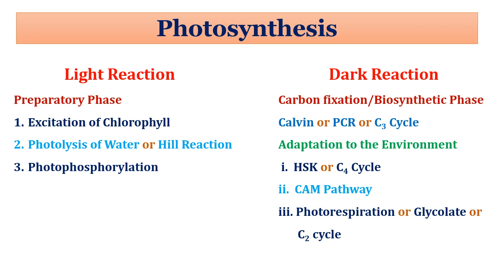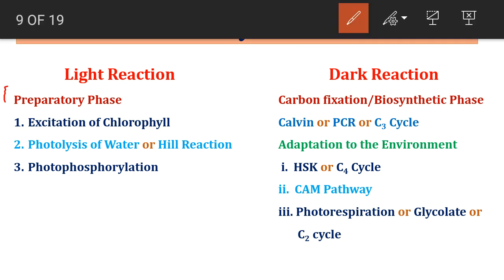As discussed in one of the previous videos, photosynthesis consists of two phases: light reaction or light dependent reaction, and dark reaction or light independent reaction. Light reaction is actually a preparatory phase for dark reaction, where reducing power NADPH2 is produced along with oxygen evolution. Light reaction involves three steps: excitation of chlorophyll, photolysis of water, or you can say Hill reaction, and the third and last step is photophosphorylation.